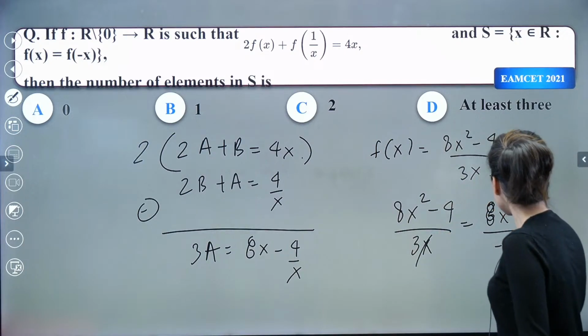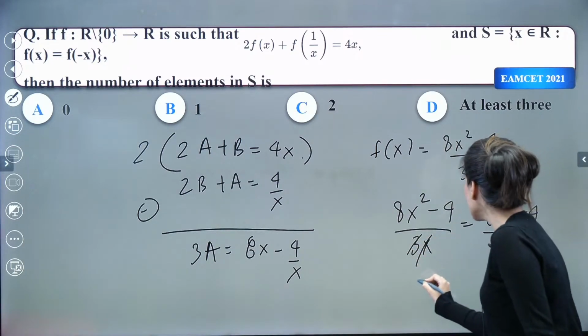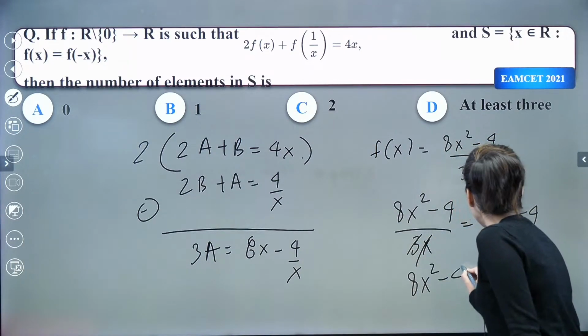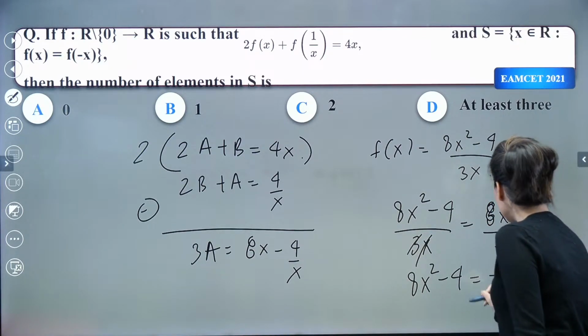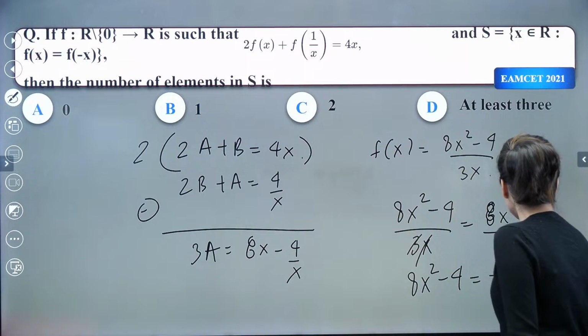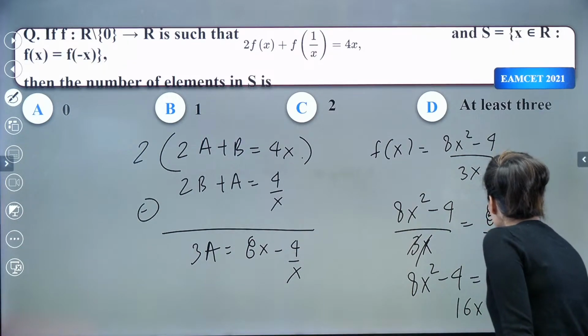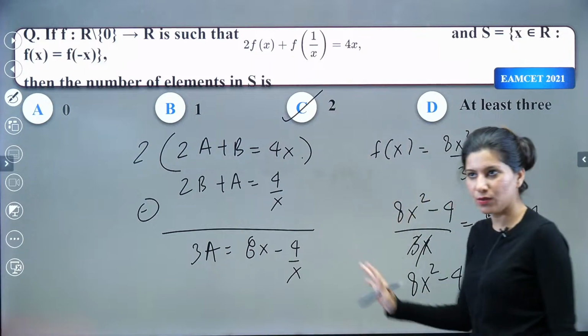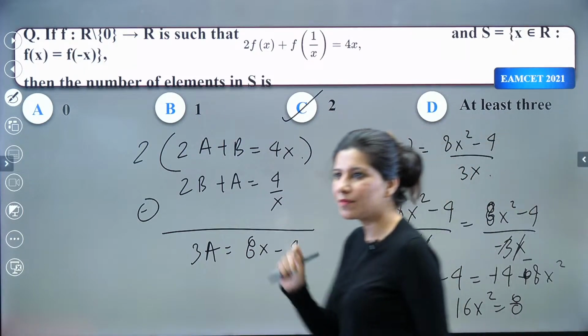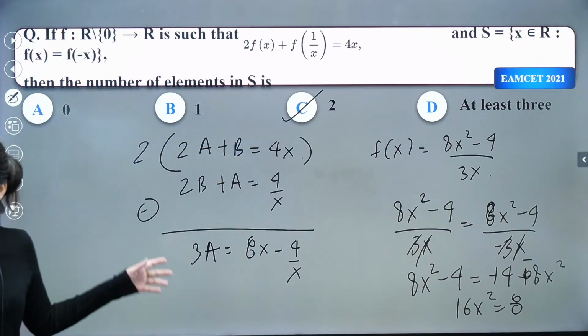So the 3s are getting cancelled out. So 8x square minus 4 is equal to minus 4 plus 8x square. So this is going to be 4 minus 8x square. So 16x square is equal to 8. X is going to be plus minus 1 by root 2. Again, two values will be there. Okay. Just one calculation mistake.